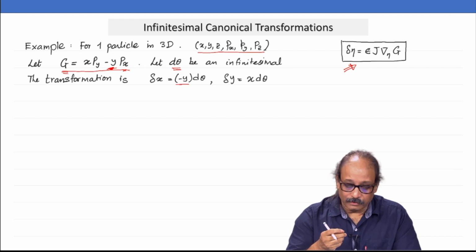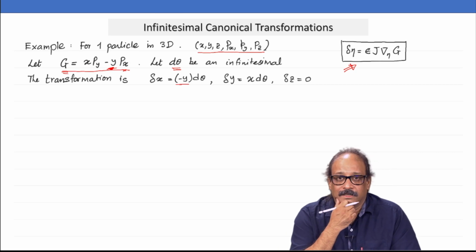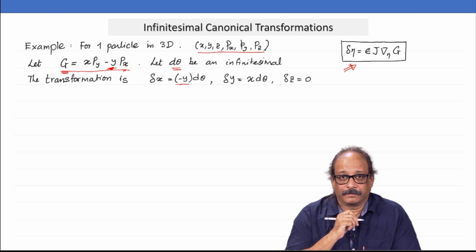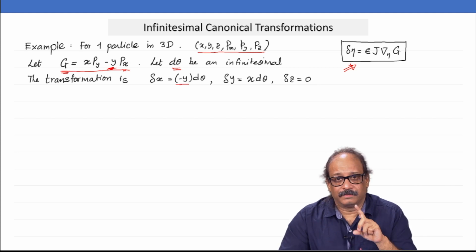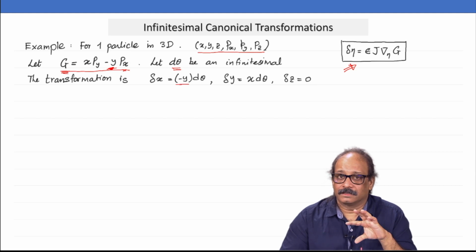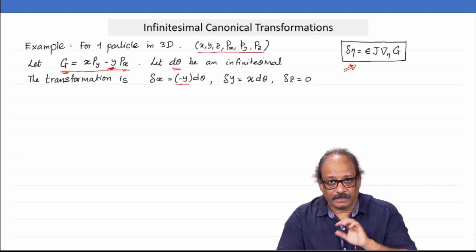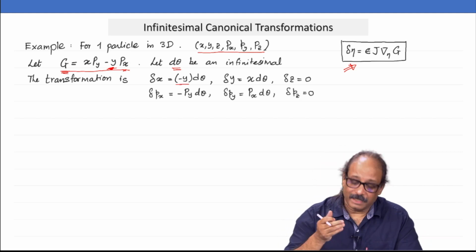Delta y will be equal to x times d theta, and then finally delta z would be 0 because Pz is not there in capital G. Fine. What about the momentum? Remember, this is not just merely a rotation in the ordinary space, this is a rotation in phase space. So, we are not only rotating x, y, z, but we are also rotating Px, Py, Pz.